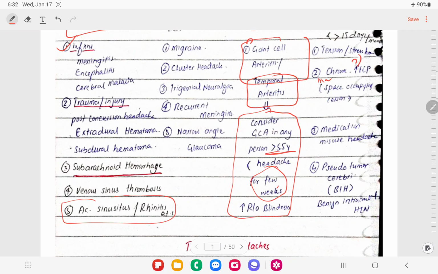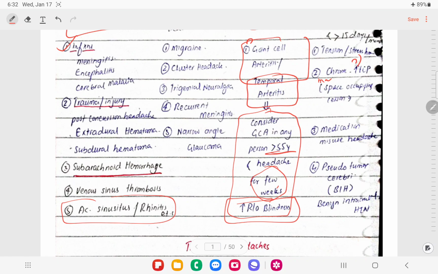The external carotid artery is involved in this patient. It is also possible that branches of the internal carotid artery are involved. The first branch of the internal carotid artery is the ophthalmic artery, and when it is involved there is increased risk of blindness in these patients.